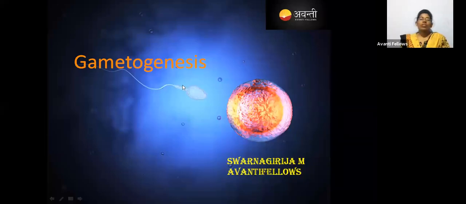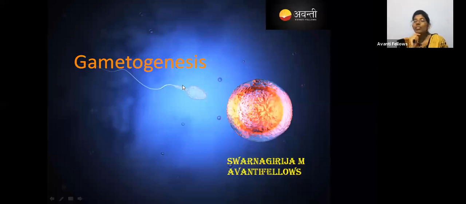In gametogenesis, spermatogenesis is one of the types of gametogenesis. In that, human males produce sperms, and we know where exactly the sperms are going to be produced. Just tell me exactly where, or which cell is going to give rise to a sperm.